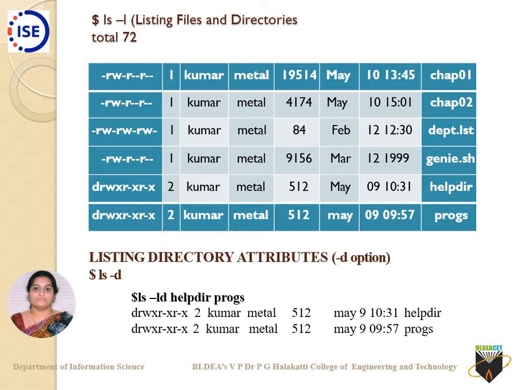Similarly, for device files, this particular hyphen is replaced by either B or C respectively. B stands for block device, C stands for character device. Then let us come across with symbolic link. For a symbolic link file, usually it is denoted as an S there. So that says that the particular file name is a symbolic link file.